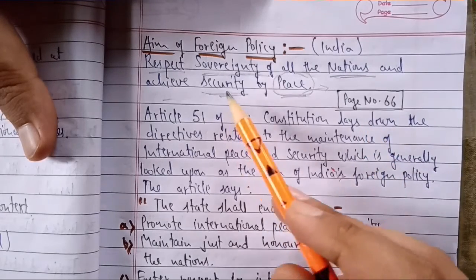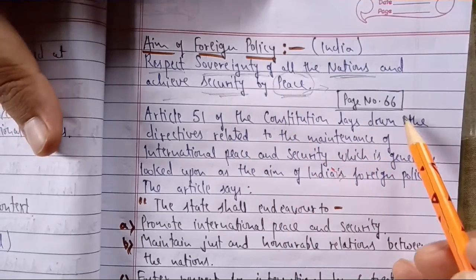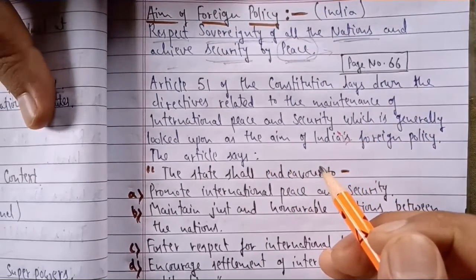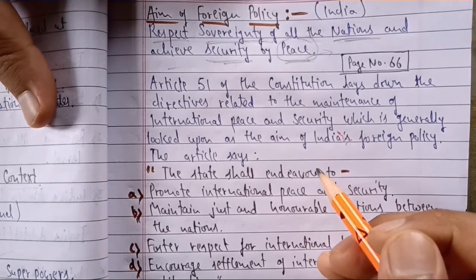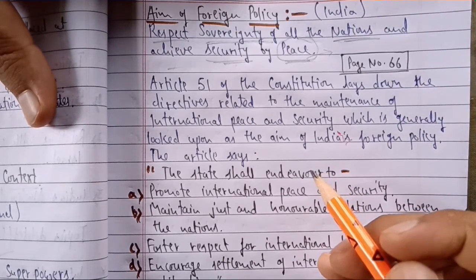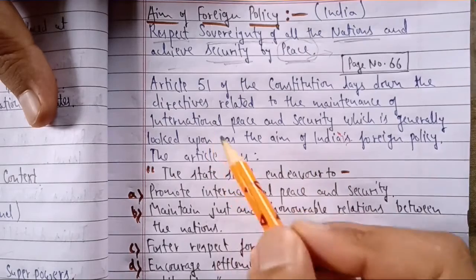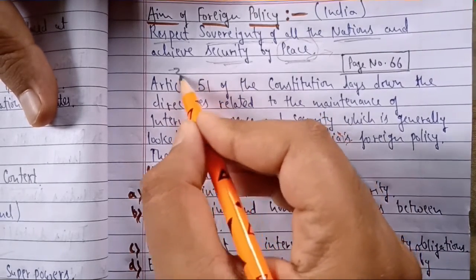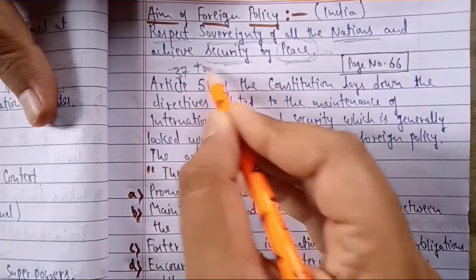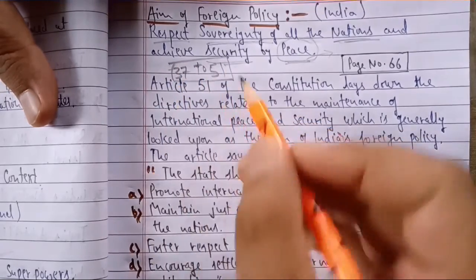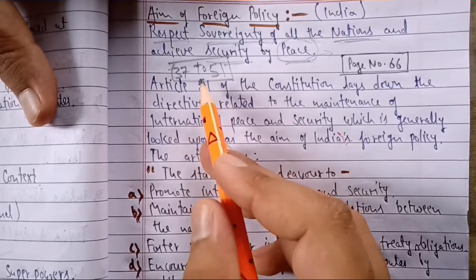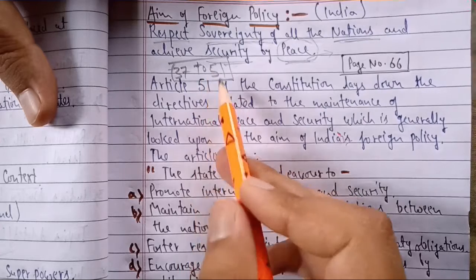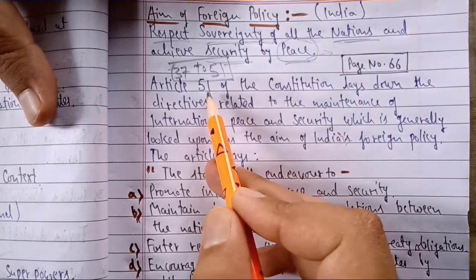So in relation to the aim of foreign policy, you will find on page number 66 of your NCERT book, there is a small box given, and in that box, according to the directive principles of state policy, the aim of foreign policy has been explained. You will find articles 37 to 51 come under the directive principles of state policy, which you have read in class 11th. In this, article 51, we are talking of the foreign policy of India.